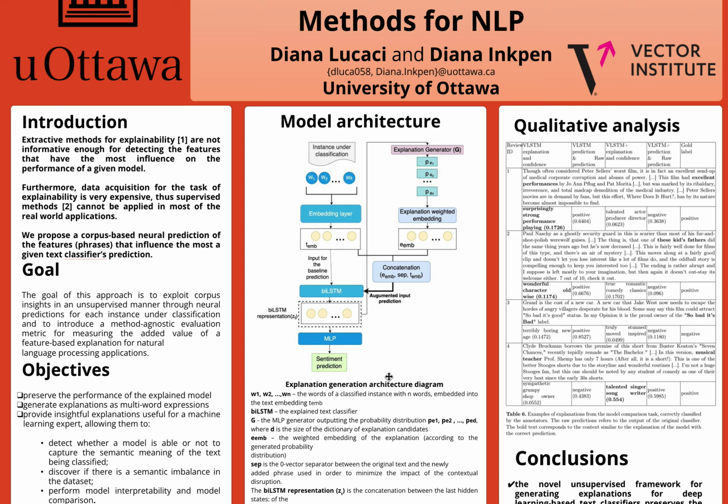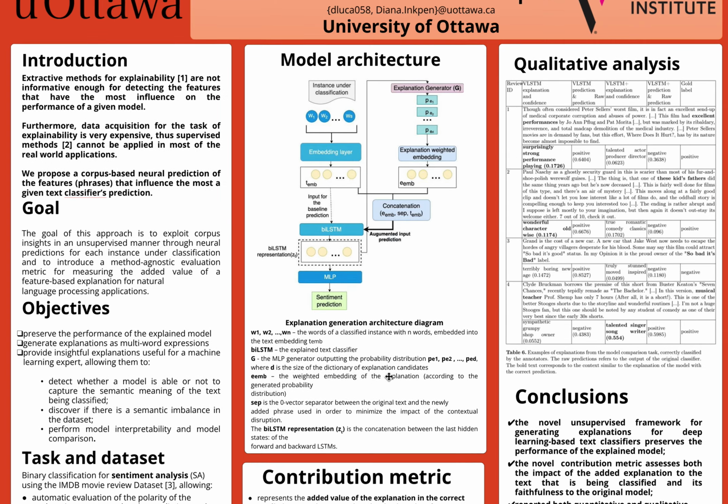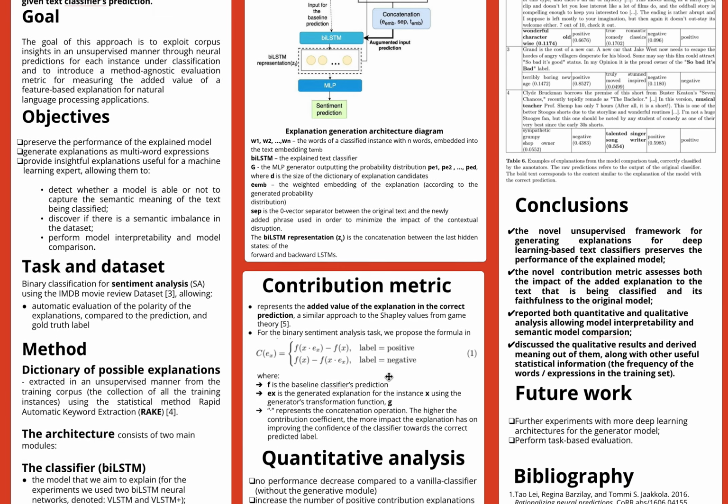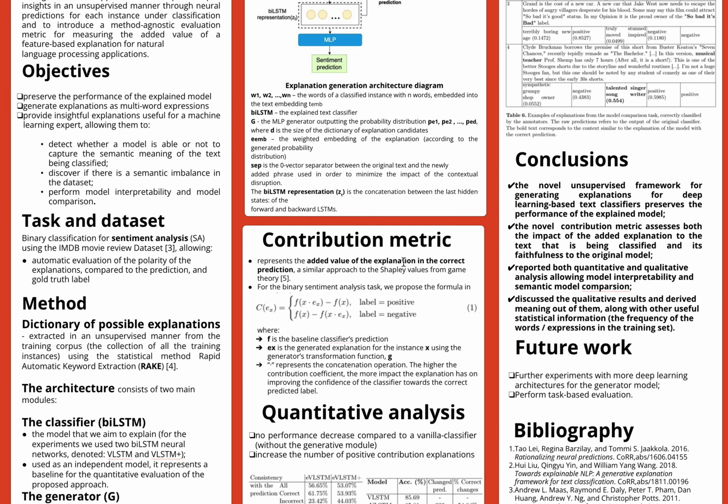The difference between those two predictions is what we call the contribution metric, and it represents the added value of the explanations in the correct prediction. The value can be positive when the explanation brings information relevant to the correct prediction, and it can be negative when the explanation influences the model towards making the wrong prediction.